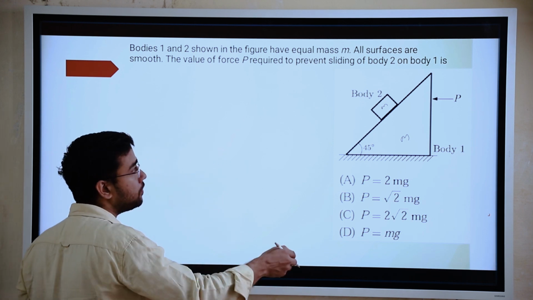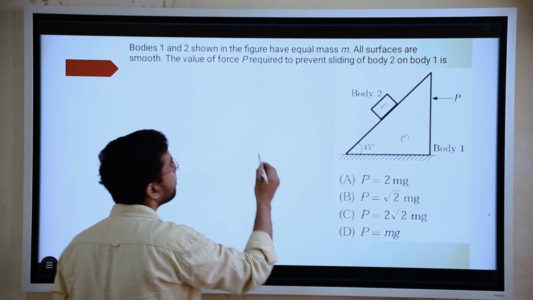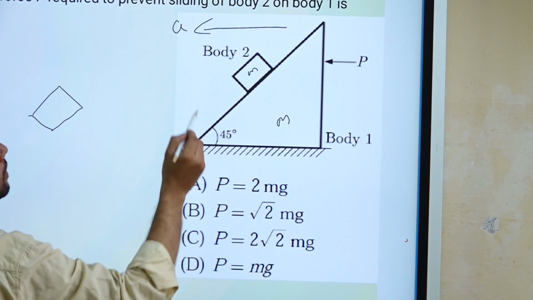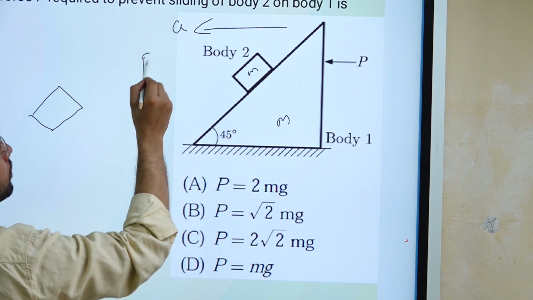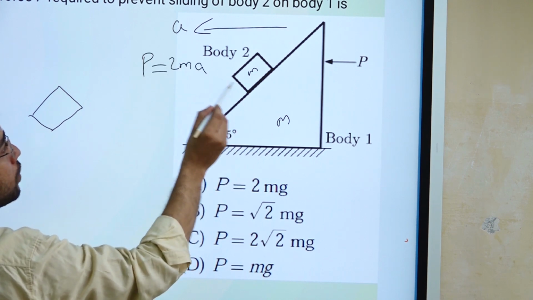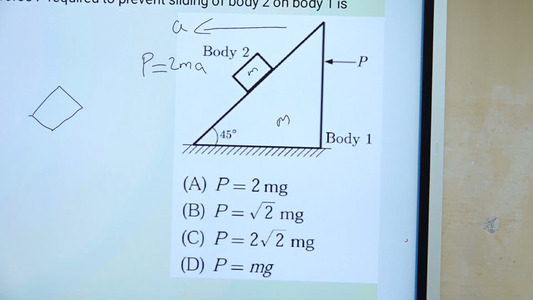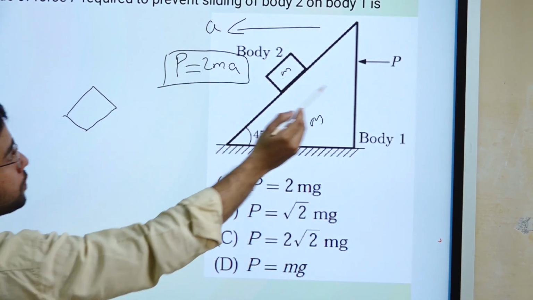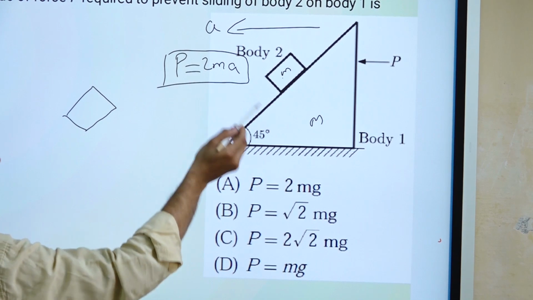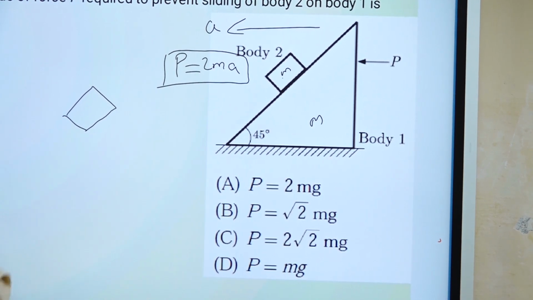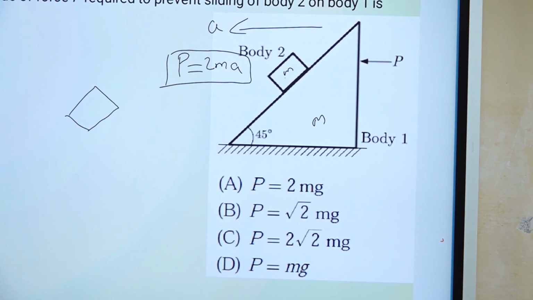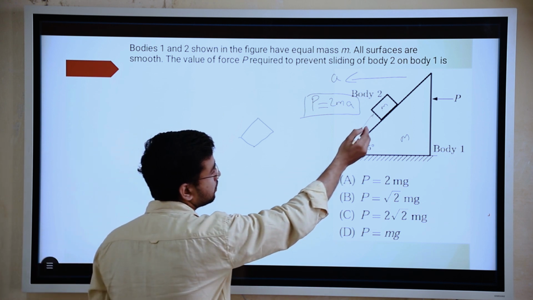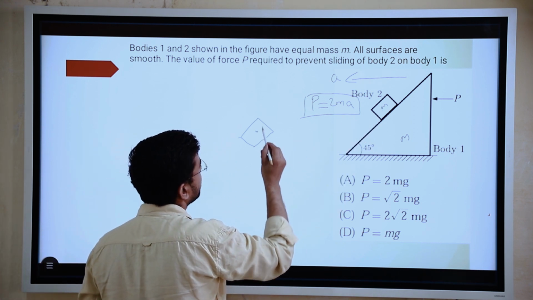Again we will make a free body diagram of this small mass m. The whole body is moving with an acceleration, and the force P will be equal to 2ma because m and m. Body 1 and 2 shown in figure have equal mass m. This force P will create some acceleration a to the mass 2m. Now because we know the force P and we know the inertia force also, we will make a free body diagram of this mass.